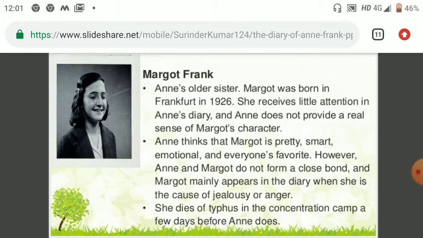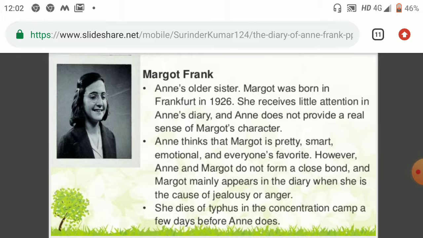If I talk about the characters in the diary, we'll find Margot Frank. Margot Frank is Anne's older sister, and Margot was born in Frankfurt in 1926. She received little attention in Anne's diary, and Anne doesn't provide a real sense of Margot's character.